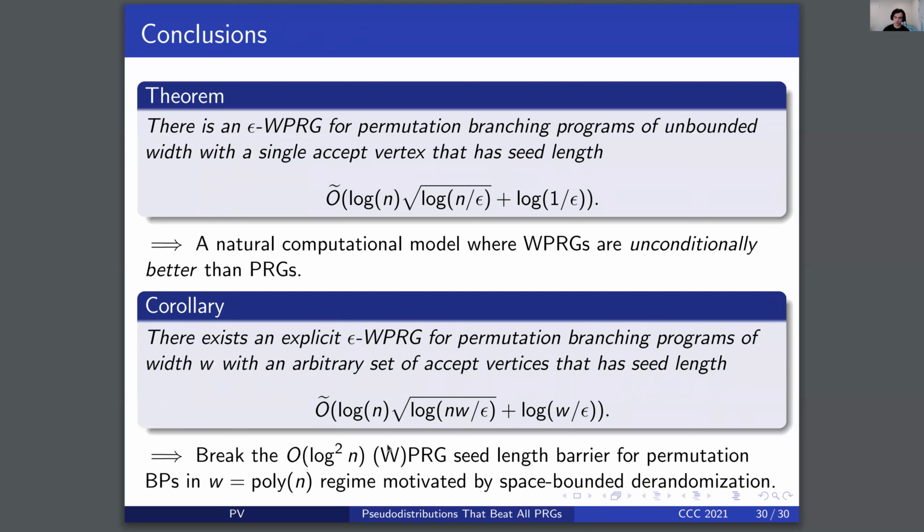And for this, we break the 30-year-old log squared n seed length barrier for permutation branching programs in the polynomial width regime motivated by the derandomization of space-bounded computation.